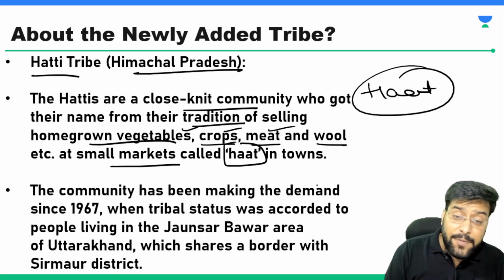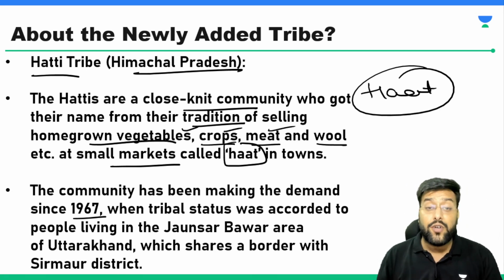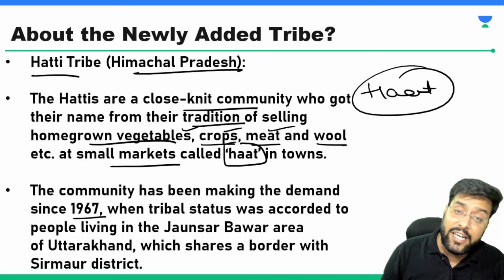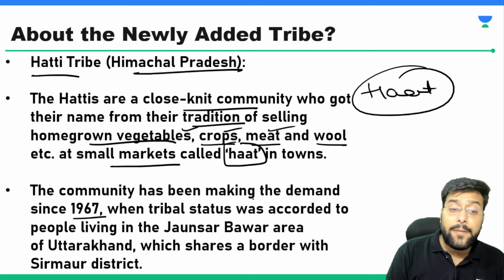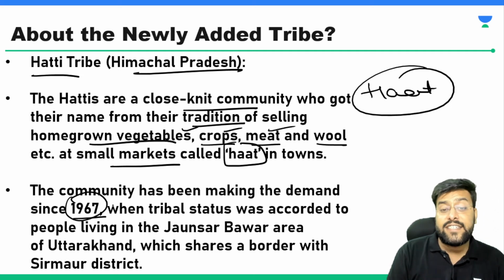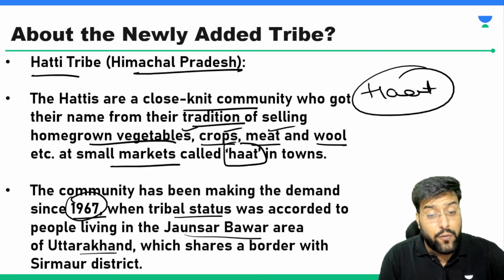The community has been making the demand since 1967. This demand to include these communities was time and again coming from the representatives of these communities in various states. The same thing happened in Himachal also. The demand was put in place from 1967 that tribal status be accorded to people living in the Jaunsar Bawar area of Uttarakhand.